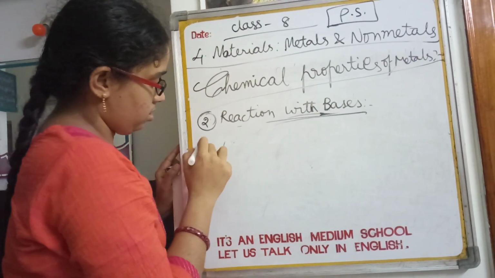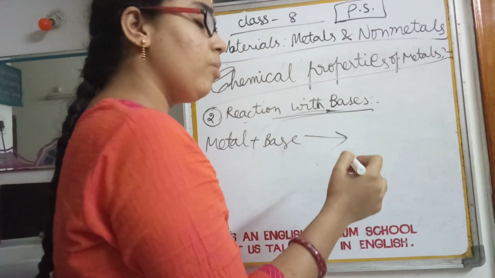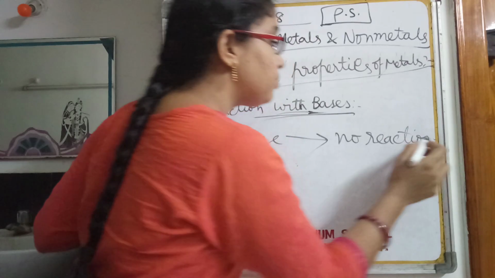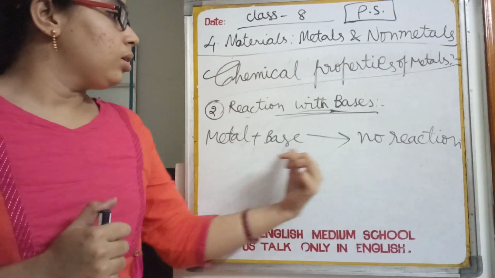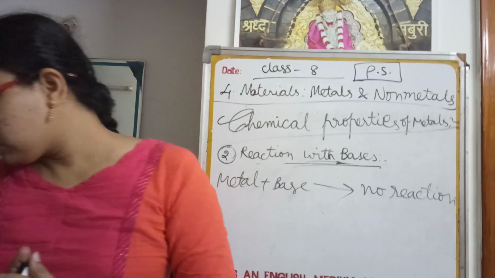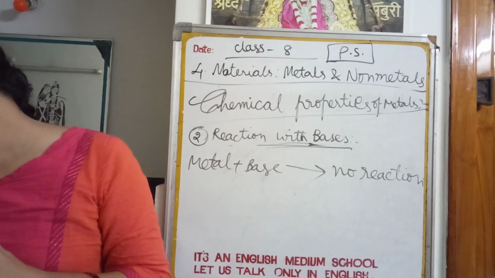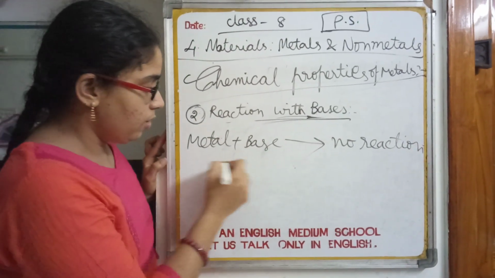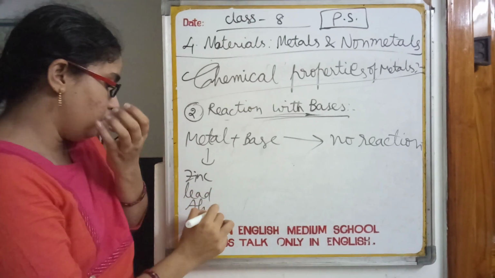Children, generally most of the metals do not have any reaction with bases, and only a few metals react with bases. I shall give you some examples of those. Only a few metals. What are those? Zinc, lead and aluminium.